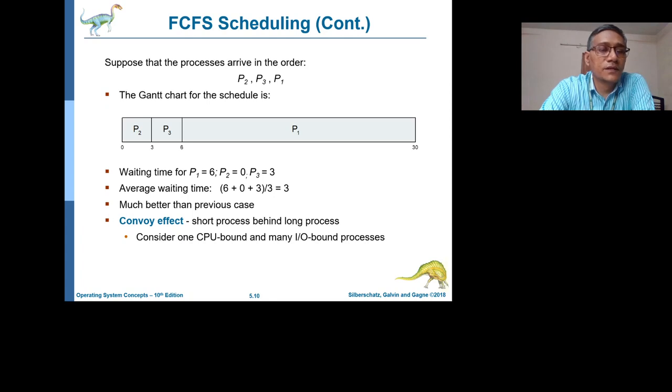In this lecture, we will continue our previous discussion on FCFS scheduling further. So, in the previous example, we learnt how the FCFS scheduling was implemented. The same example,